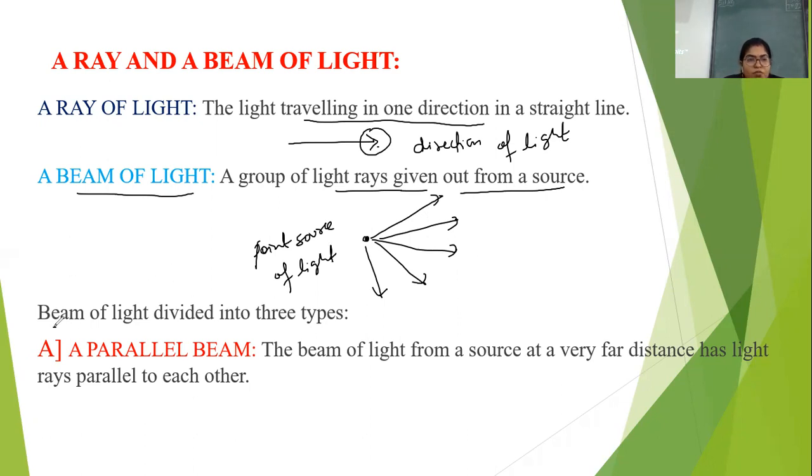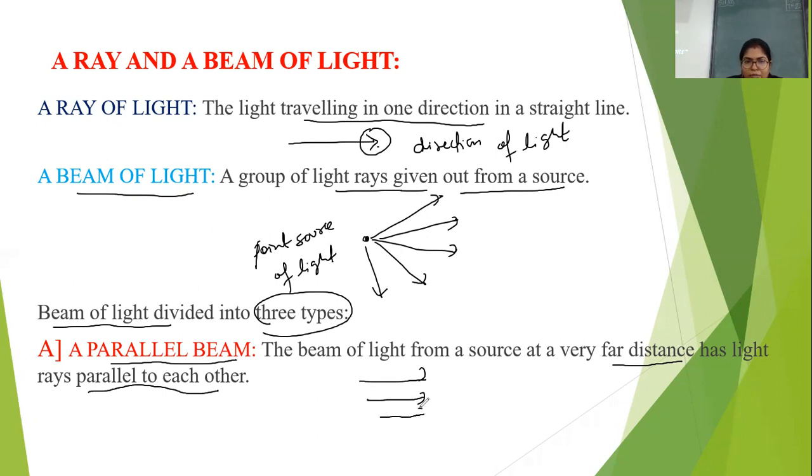Next, this beam of light is actually divided into three types. First one is the parallel beam. What is a parallel beam? The beam of light from a source at a very far distance has light rays parallel to each other, like this. See, these are the parallel beam of light. Clear?